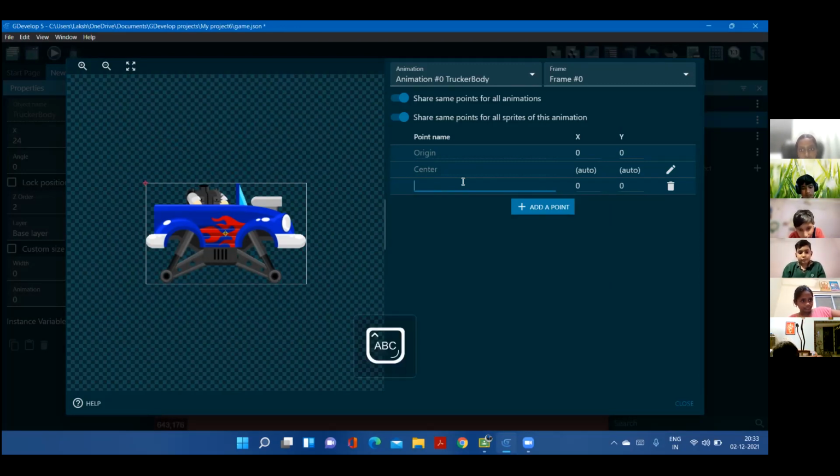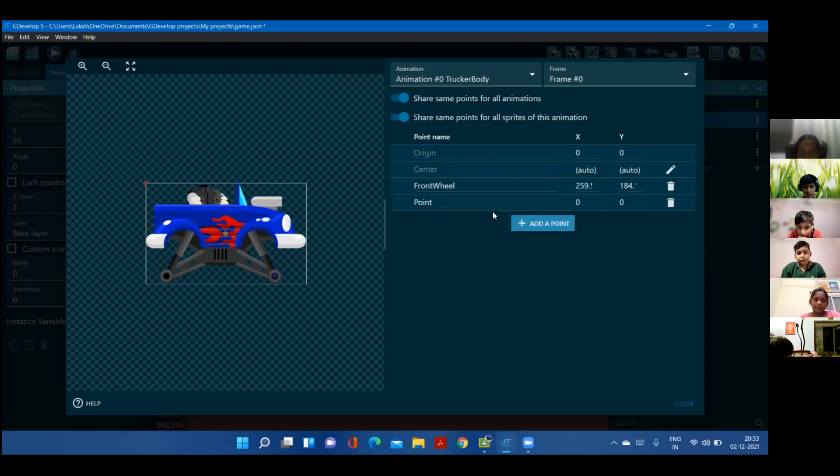We're going to name it front wheel X, and going to place it over here because the wheel is going to be joined over here.